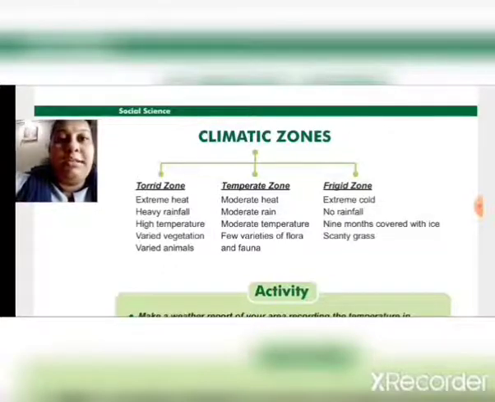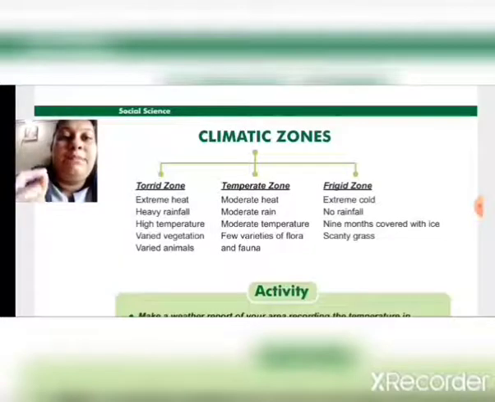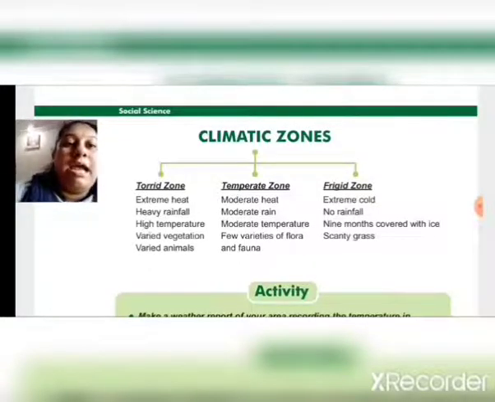In torrid zone there is extreme heat, heavy rainfall, high temperature, varied vegetation, meaning different vegetations are there, and varied animals, different animals are there.